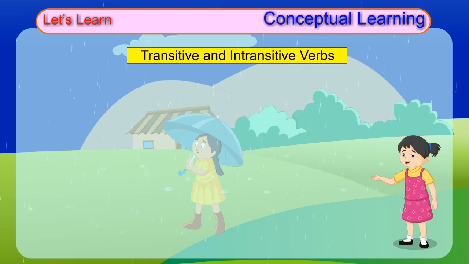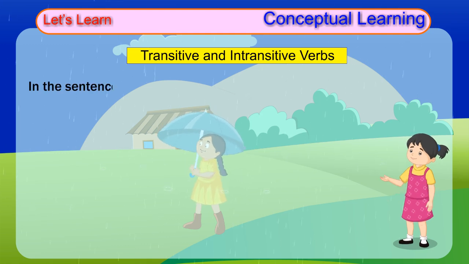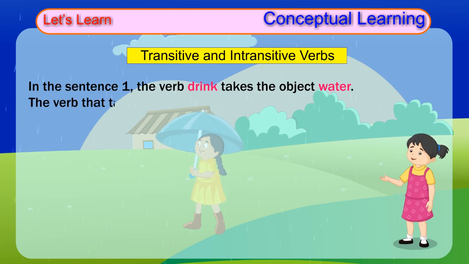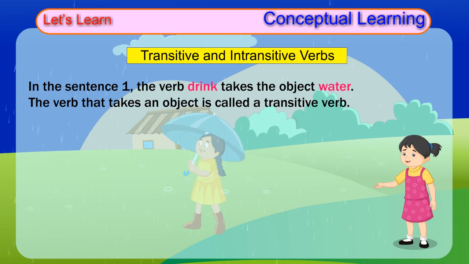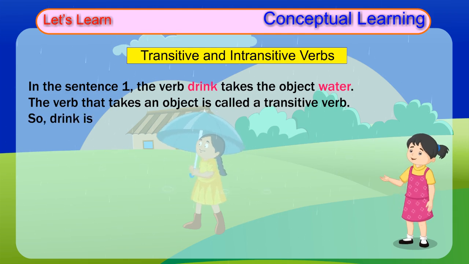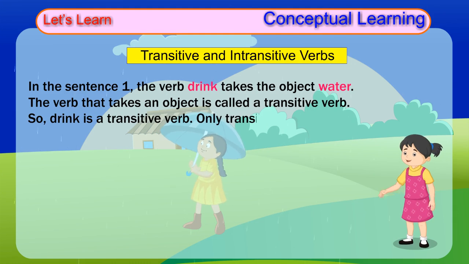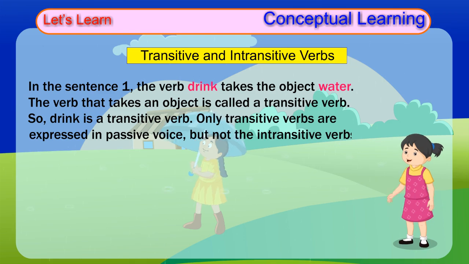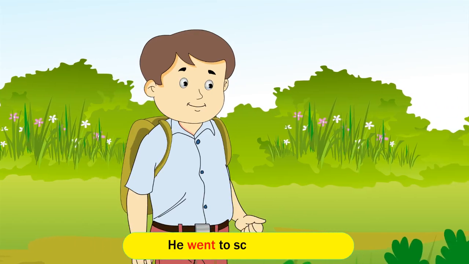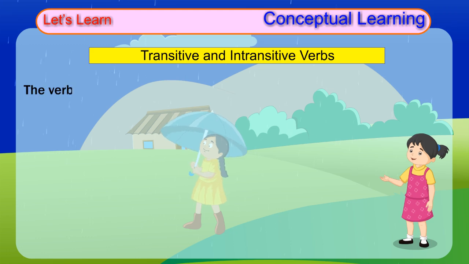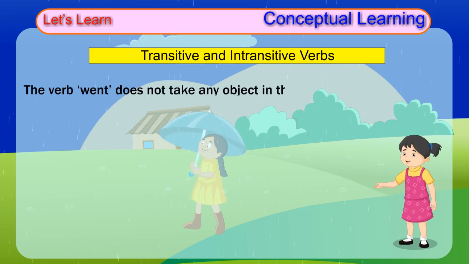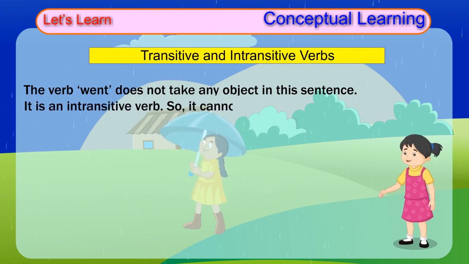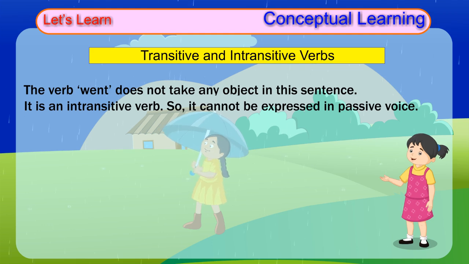Transitive and intransitive verbs. In sentence 1, the verb drink takes the object water. The verb that takes an object is called a transitive verb. So, drink is a transitive verb. Only transitive verbs are expressed in passive voice, but not intransitive verbs, as in the following: he went to school late. The verb went does not take any object in this sentence. It is an intransitive verb, so it cannot be expressed in passive voice.